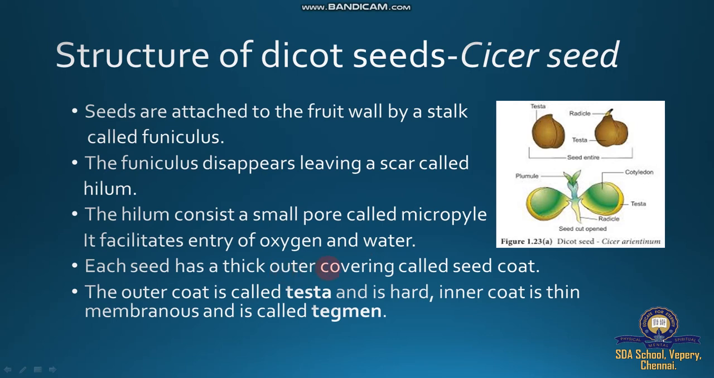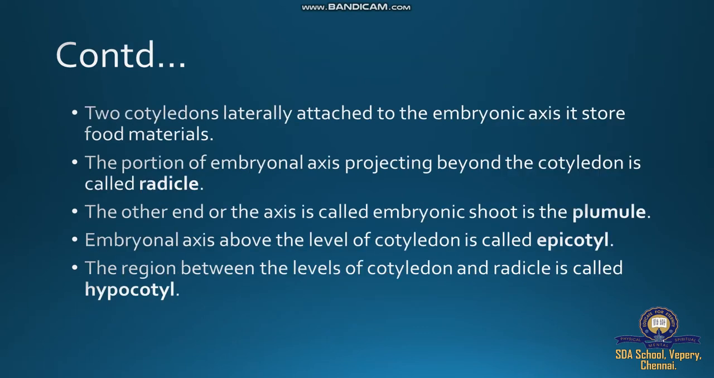Each seed has a thick outer covering coat. The entire seed is covered with a thick coat, usually an outer coat and an inner coat. The outer coat is called testa and is hard. The inner coat is thin, membranous and is called tegmen. In Pisum sativum, the pea plant, the tegmen and the testa are fused because there is no differentiation, only one layer.